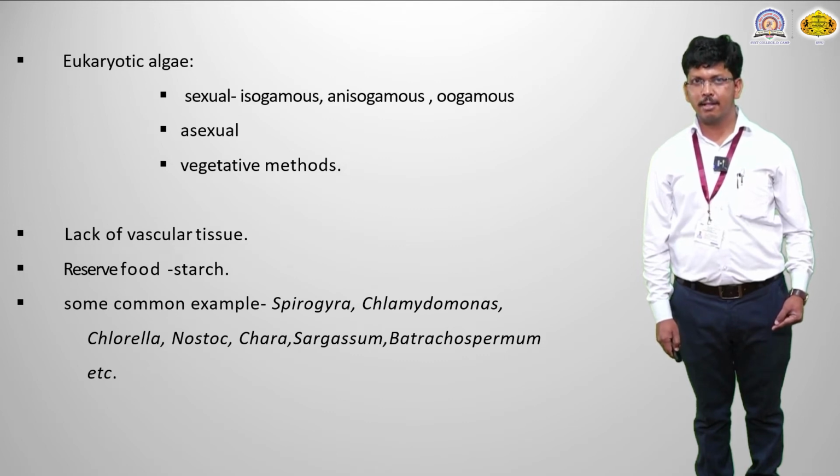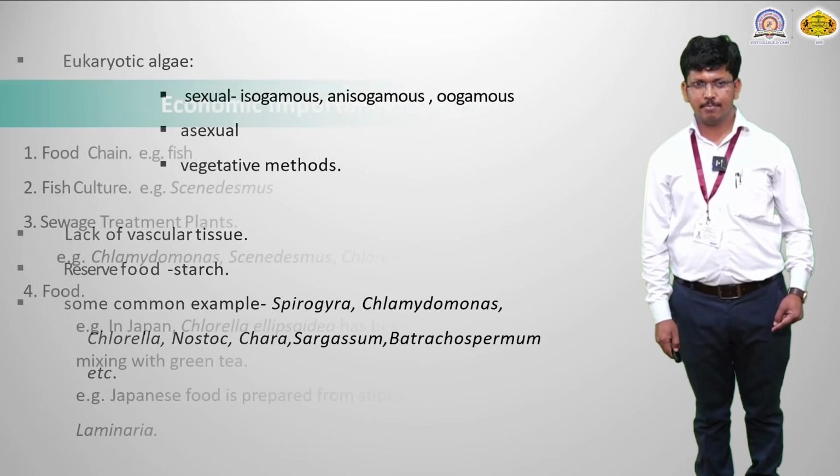Then reserved food material. Different algae have different reserved food materials, but one of the major ones is starch. What is starch? Starch is a polycarbohydrate, stored in the body, and it is used as an energy material in unfavorable conditions. Some common examples in the algal group are Spirogyra, Chlamydomonas, Chlorella, Nostoc, Chara, Sargassum and Batrachospermum. Some members are freshwater and some are marine.